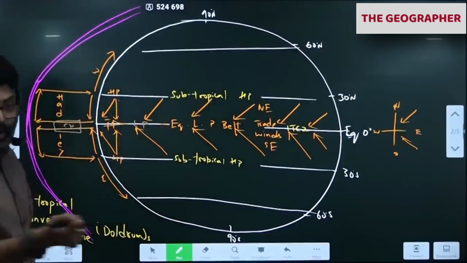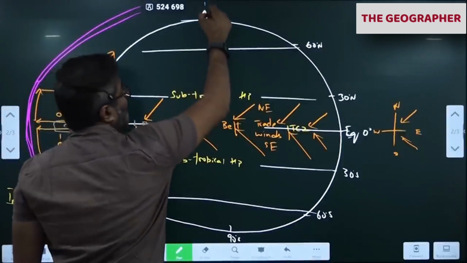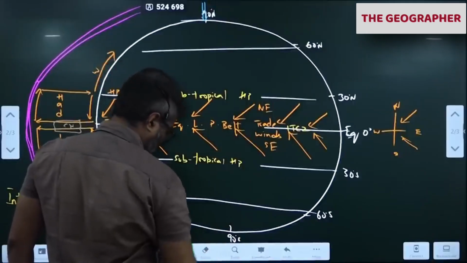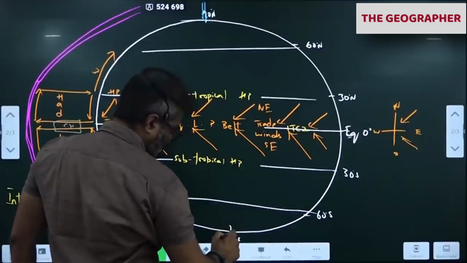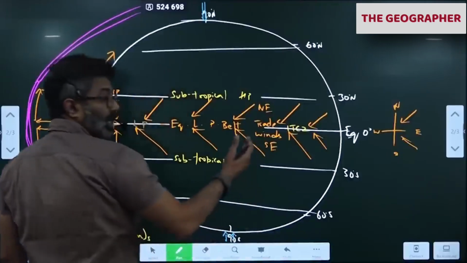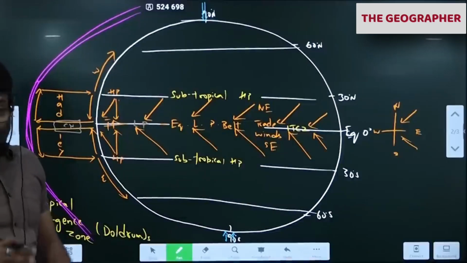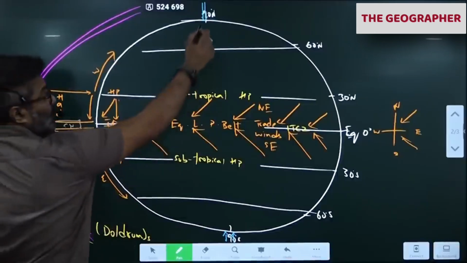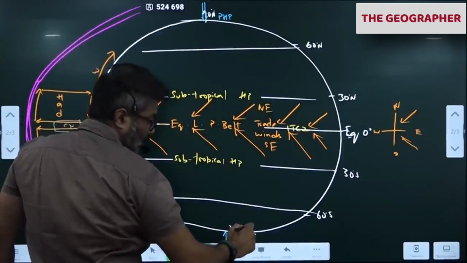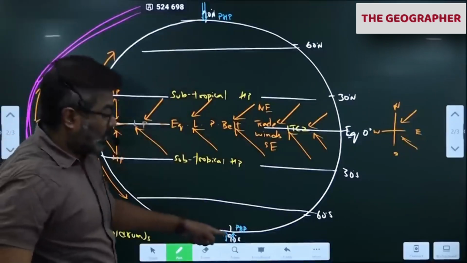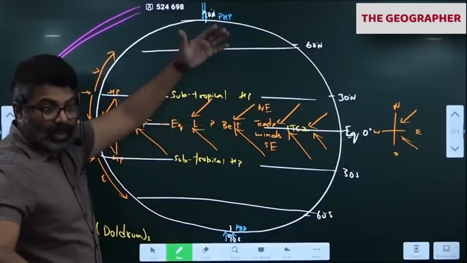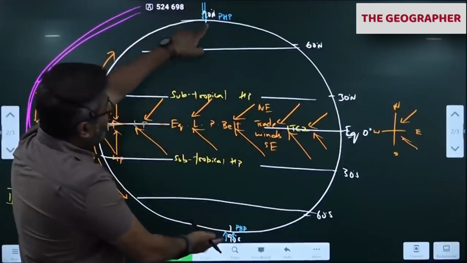Now notice polar regions are cold because they receive less insolation. Cold, deficit energy. Cold air is dense. Cold air is dense here, you can see. And also polar regions have higher gravity. Cold, dense air comes down towards the poles, causing polar high pressure zones, here and here. Two reasons I have given. One is cold air is heavy and dense, so it comes down, plus gravity. Gravity is high near the poles. So air comes down, creating polar high pressure.